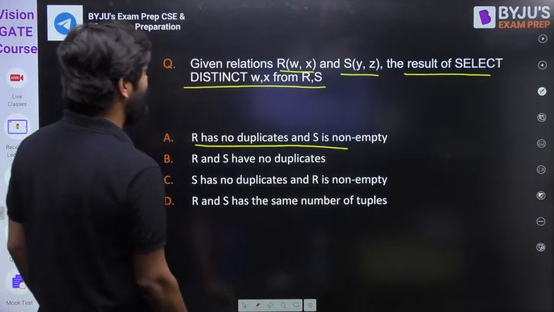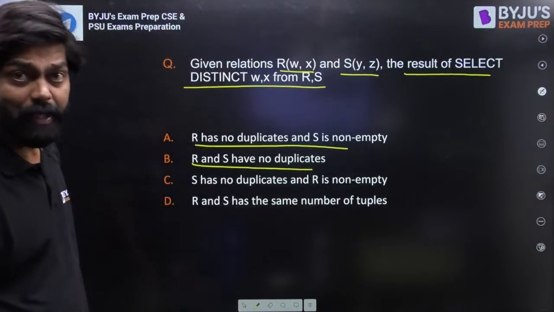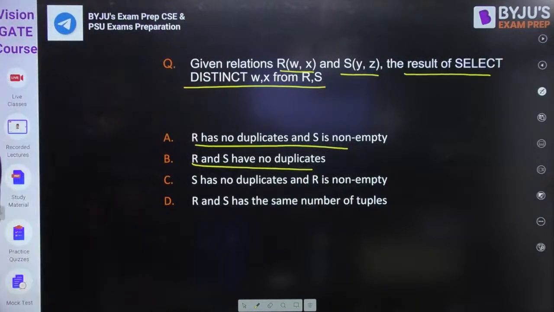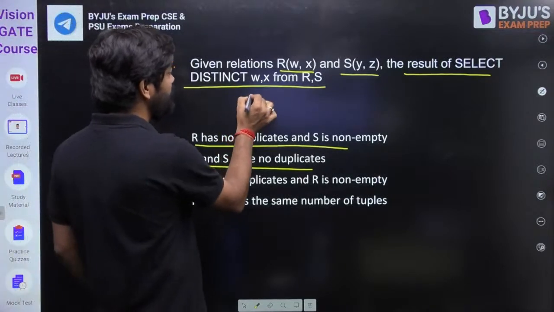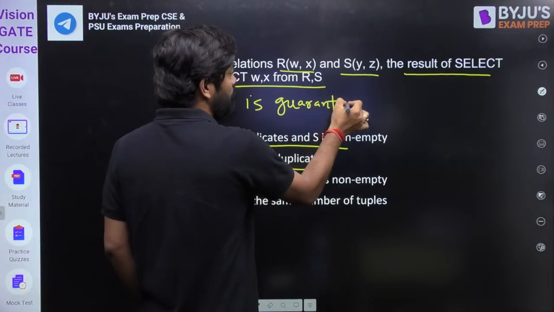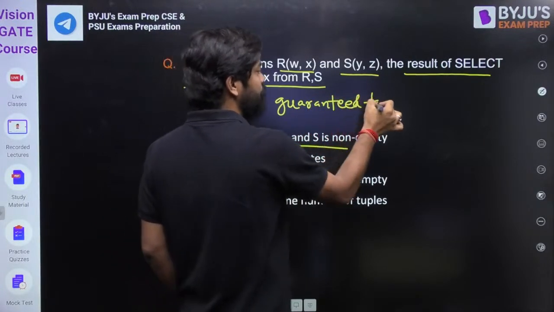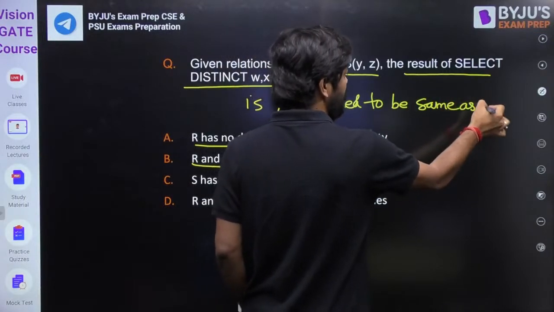I think this question might be incomplete. Let me check. The result is guaranteed to be same as R.